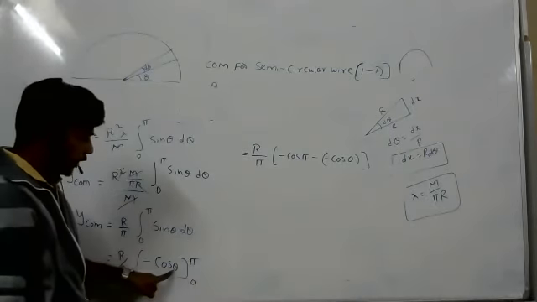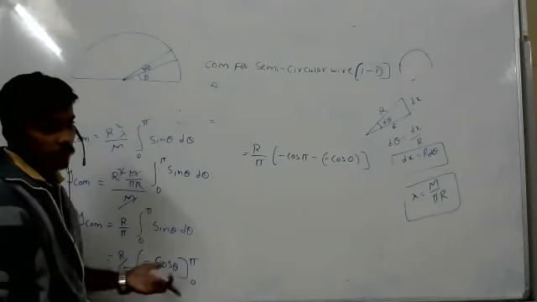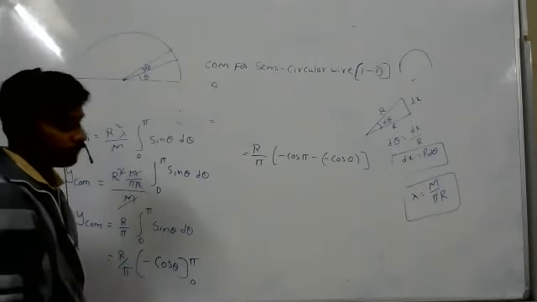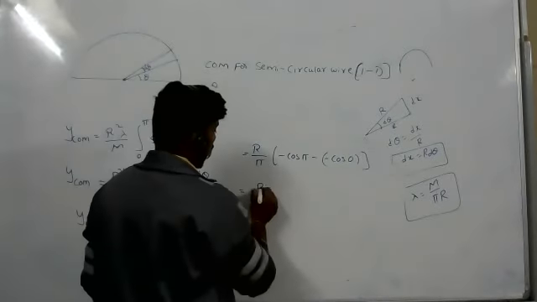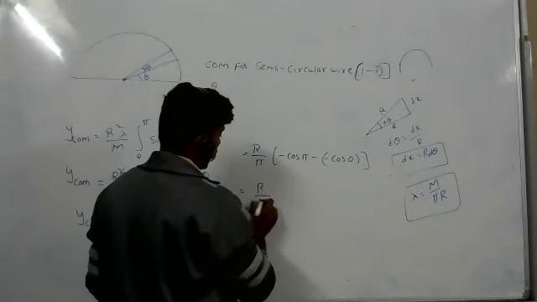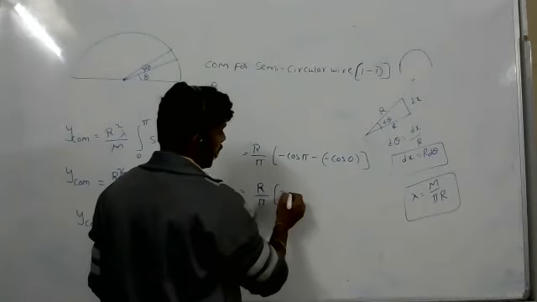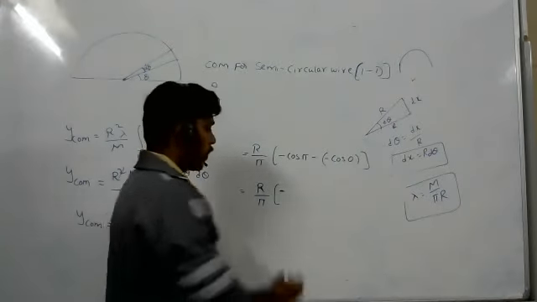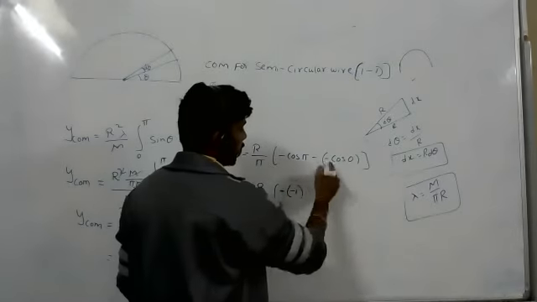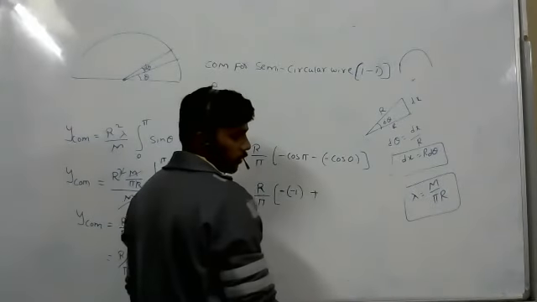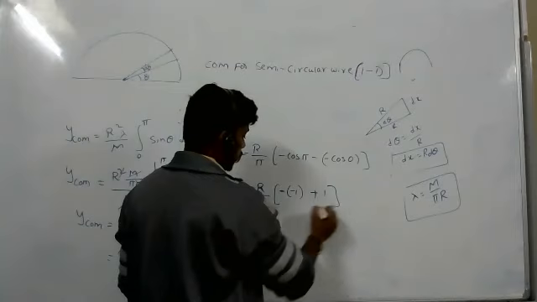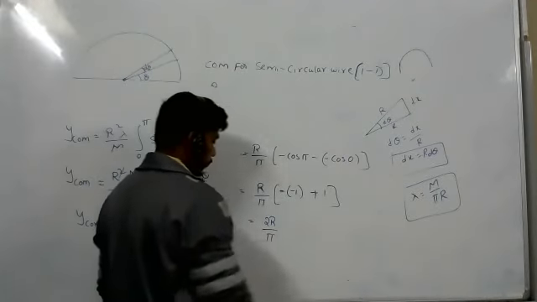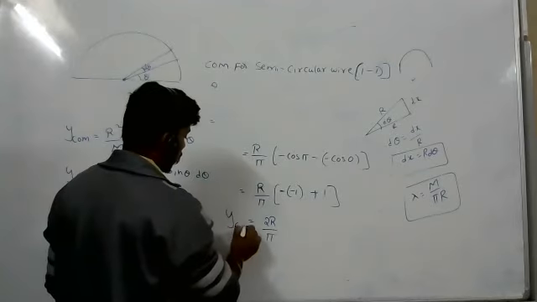One time theta equals pi, one time theta equals 0. Upper limit minus lower limit. Come on. R by pi, minus cos 180, how much? Minus 1. So minus into minus is plus, and cos 0 equals 1. So you will get 2r by pi. That is y center of mass.